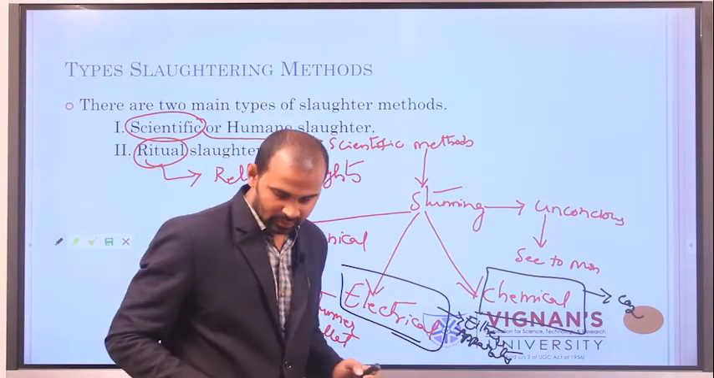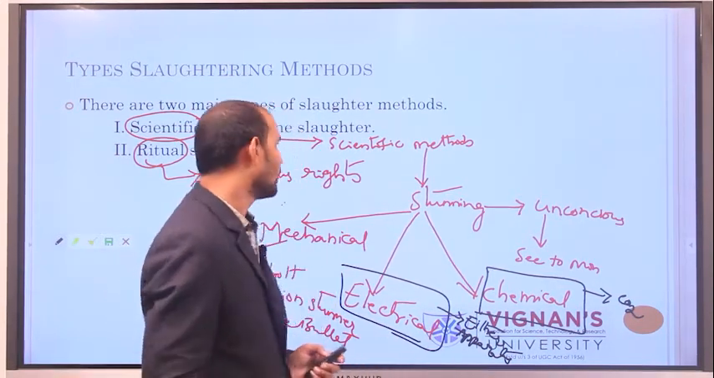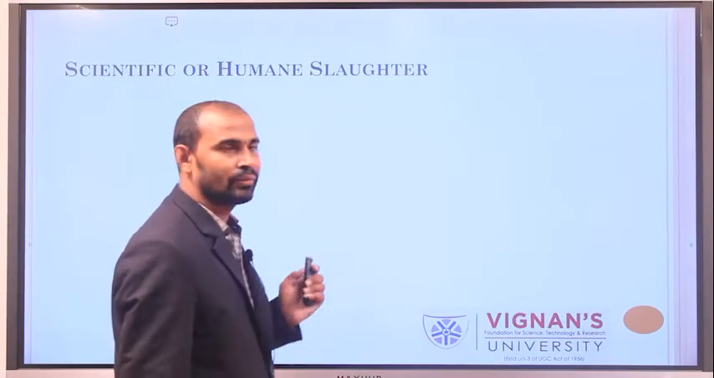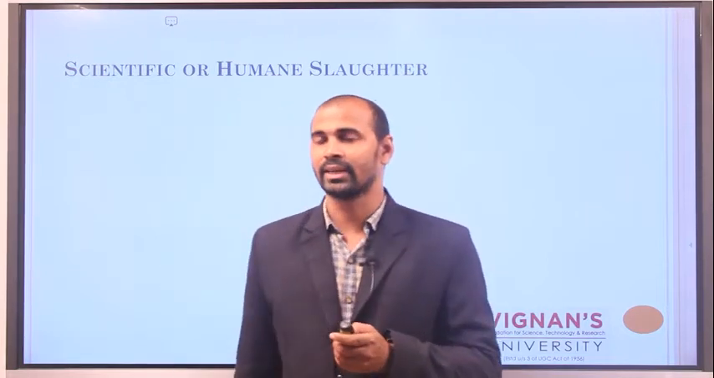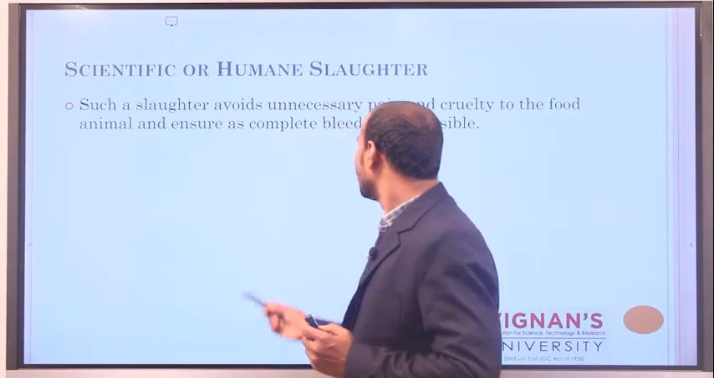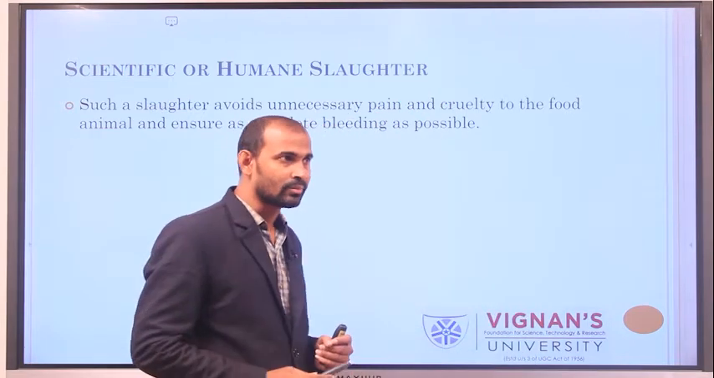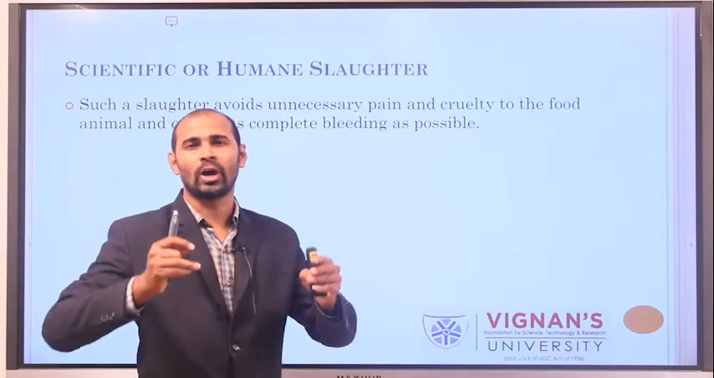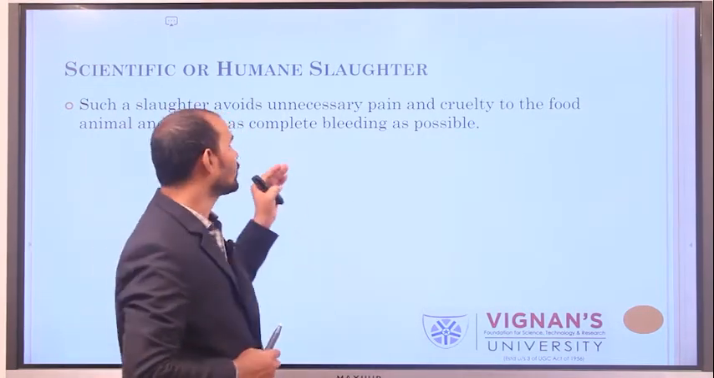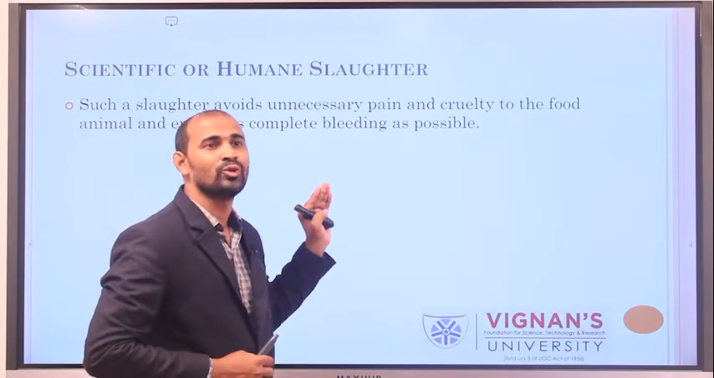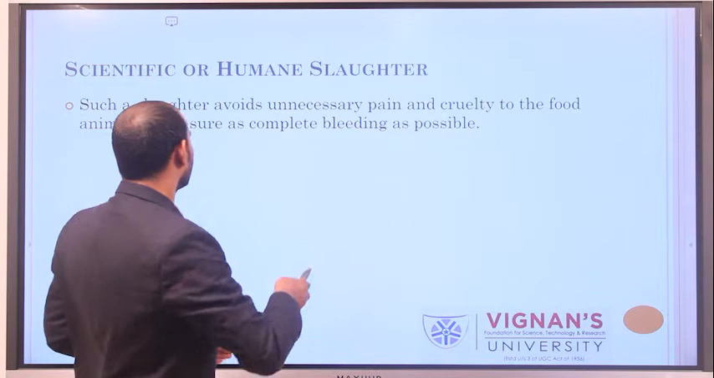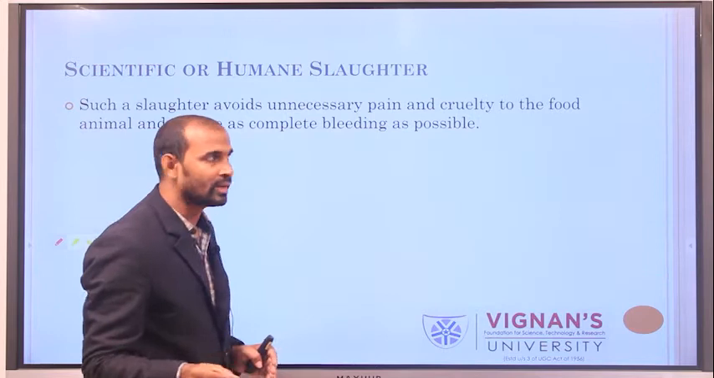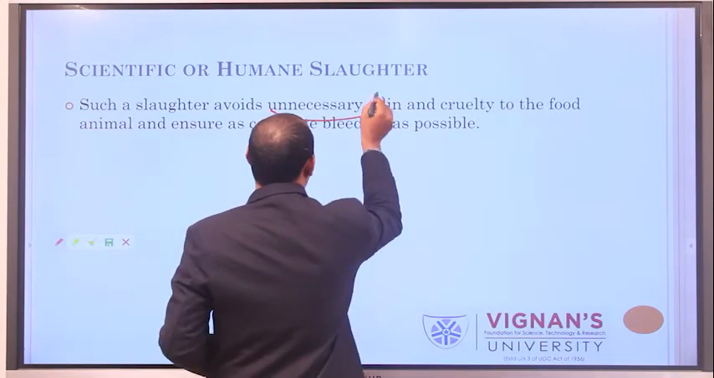Now we will see the slaughtering techniques one by one. Coming to the scientific humane slaughter method, it is very essential that you keep a few more points in mind when conducting it. You should not cause unnecessary pain or unnecessary cruelty to the food animal.